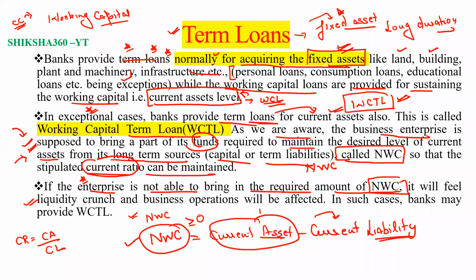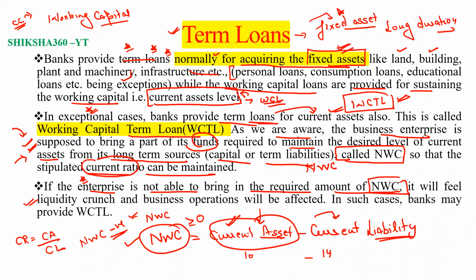We will face a liquidity crunch if, for example, we have current asset 10 and current liability 14. Then our net working capital will be a negative result. It means it will feel a liquidity crunch, and in this case the business operations will be affected.